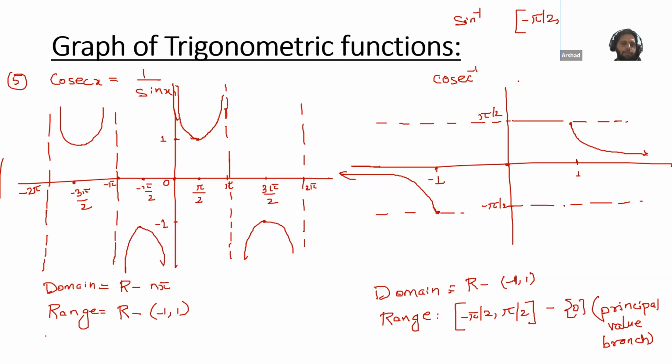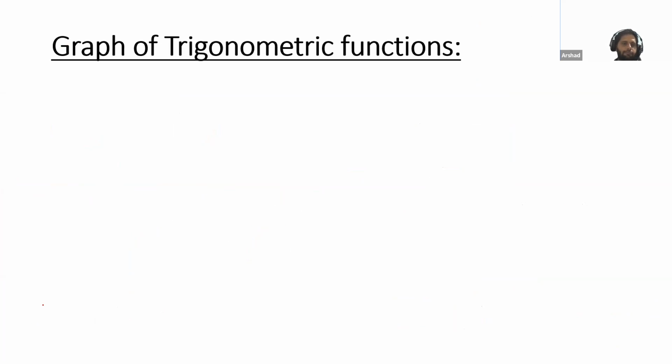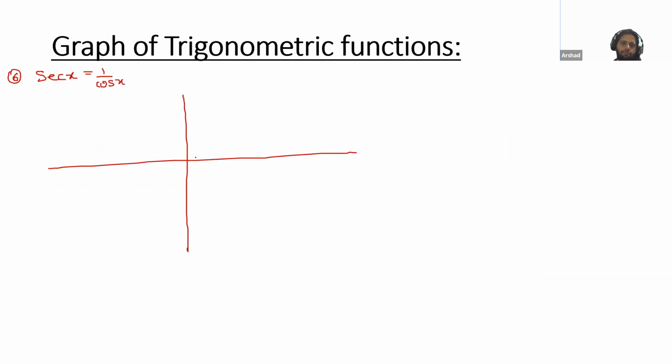Okay, very good. So we will do the last graph. Sixth is sec x. Now, this sec is 1 by cos. So cos does not exist for pi by 2. So 0 is okay. For pi by 2, we will draw the dotted line. Then pi is okay. Then for 3 pi by 2, we will draw a dotted line. Again, for minus pi by 2, we will draw the dotted line.